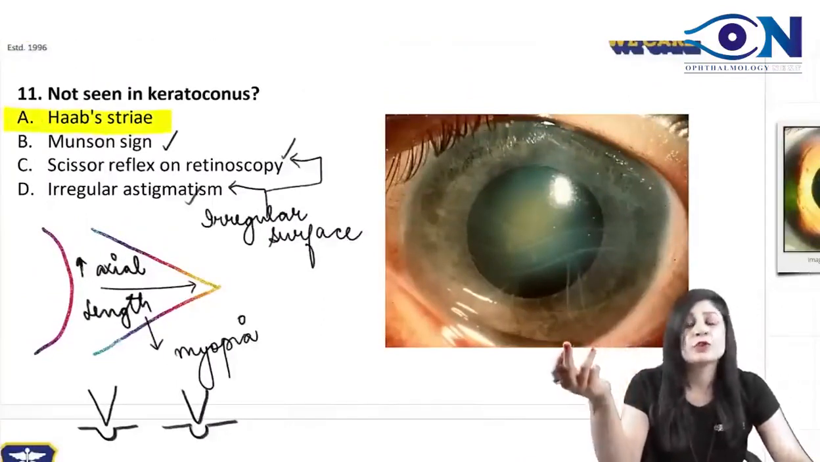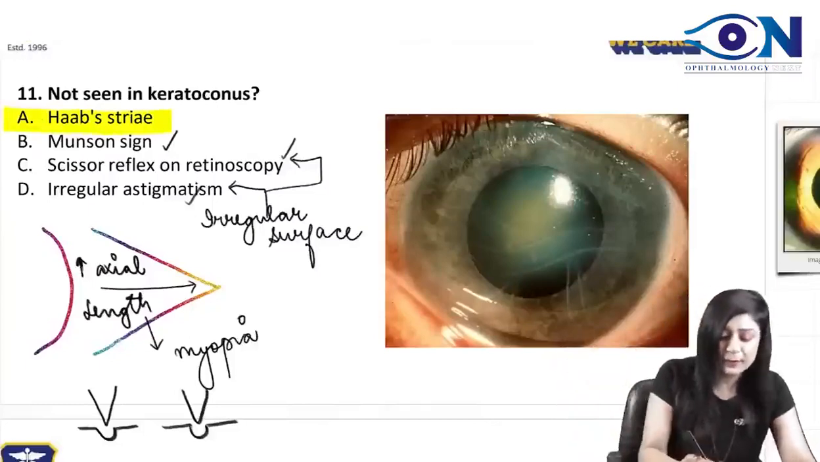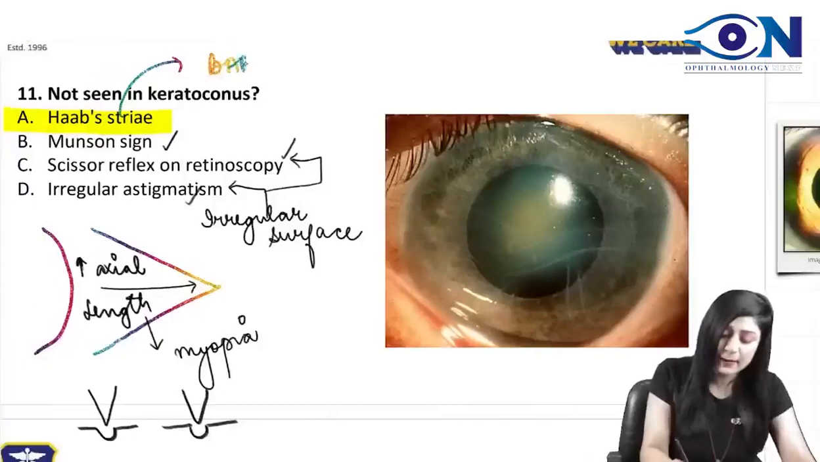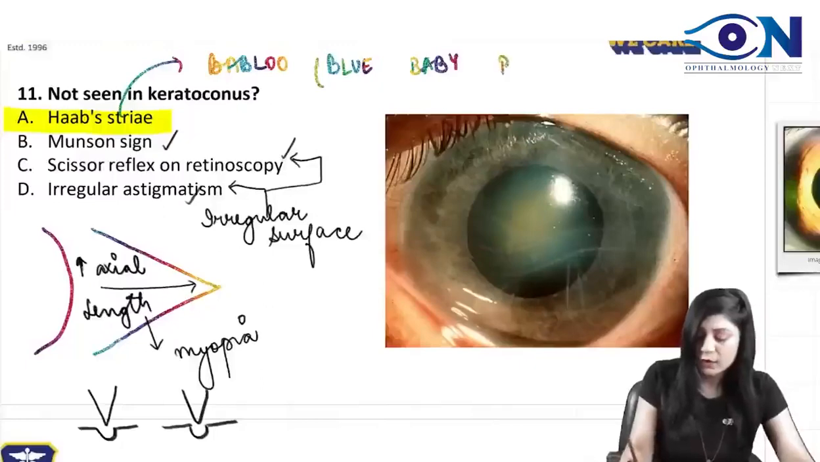Now directly also you know that Harp stria are found where? In your very, very favorite Bablu. So Harp stria are found in the Bablu. That is your blue baby boy. And what were the Harp stria?